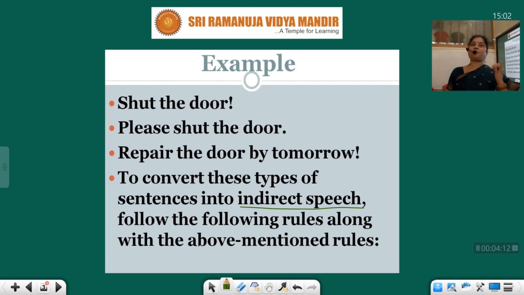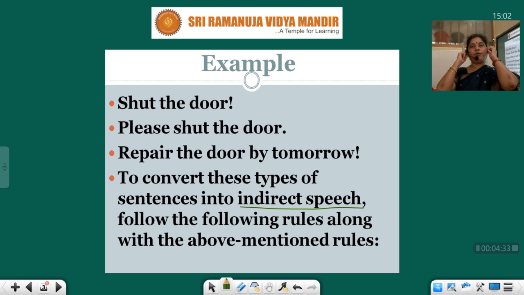Then past simple will become past perfect, past continuous will become past perfect continuous, and past perfect will become past perfect continuous. And for future tense, will becomes would, can becomes could, may becomes might, shall becomes should. That's all you have to remember.